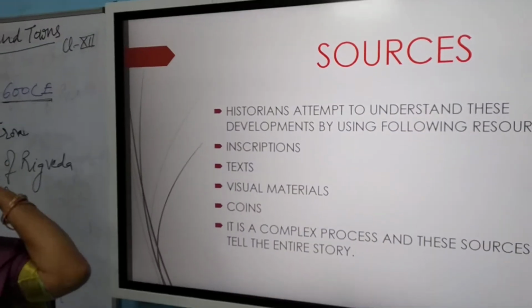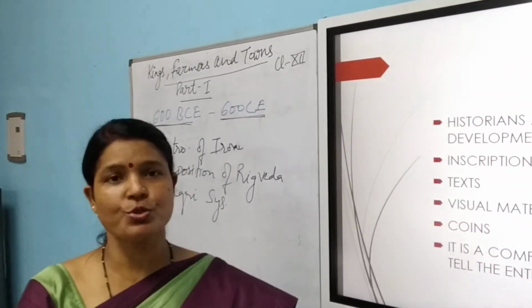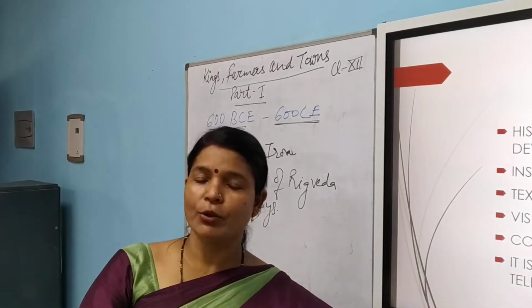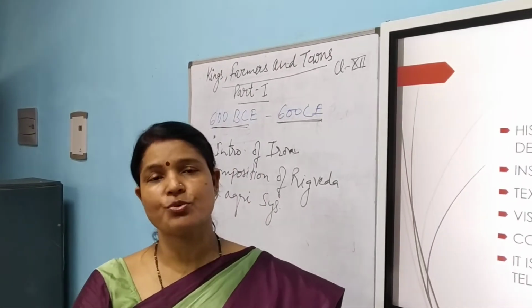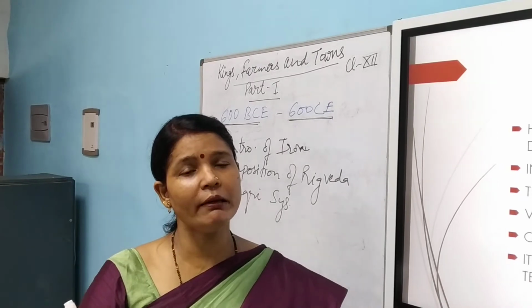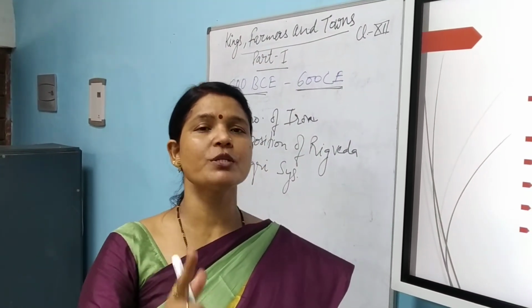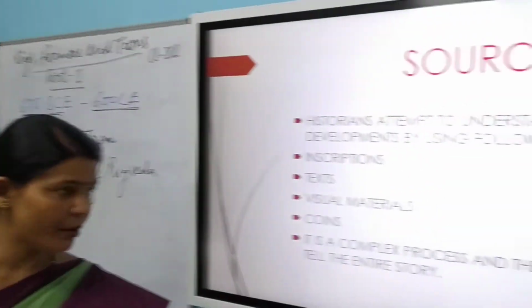We will have to collaborate them with other sources. Sources are there, but we cannot depend on one alone. Coins, textual material, visual material, inscriptions: these are the sources of information of this period.